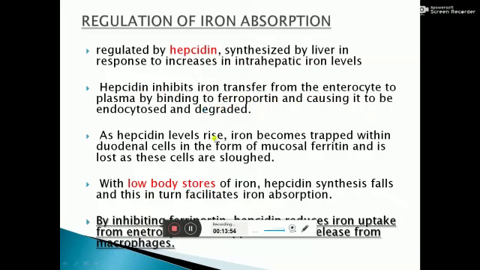As hepcidin level rises, iron becomes trapped in the mucosa in the form of mucosal ferritin and is lost as these cells are sloughed out. When stores of iron in the body are low, hepcidin synthesis falls and facilitates iron absorption.